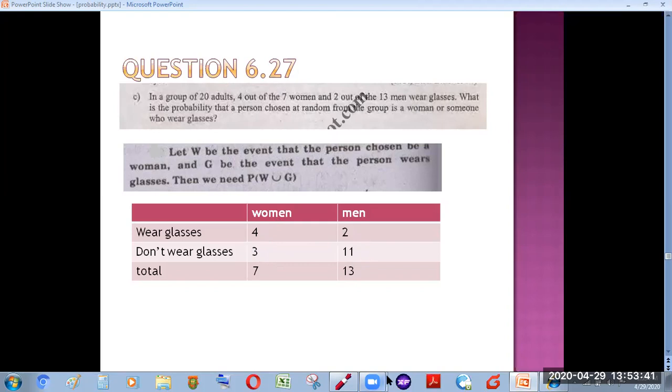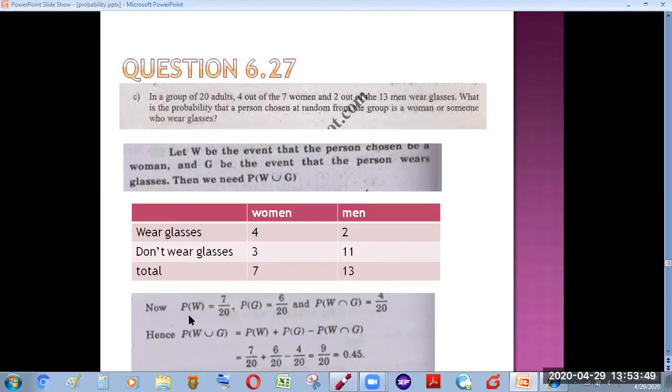Now we need to find the probability that a person selected is a woman or someone who wears glasses. So the probability of selecting a woman, what would it be? There are 7 women out of how many? 20.